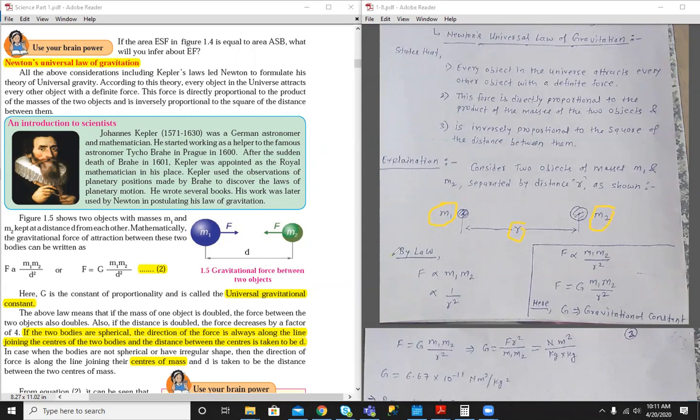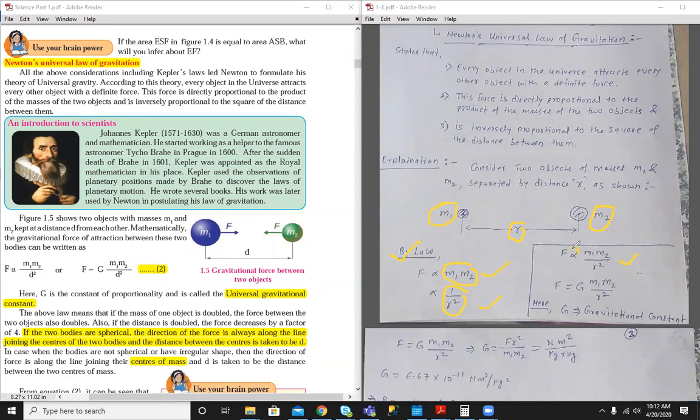Then by the law, the gravitational force of attraction between the two masses will be directly proportional to the product of their masses, that is m1 m2, and inversely proportional to the square of the distance between them. Inversely means we write 1 by r, and as it is the square of distance, that's why we put the square. Let's combine these two statements: F is proportional to m1 m2 by r square.